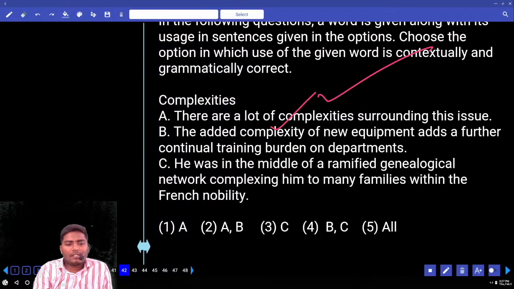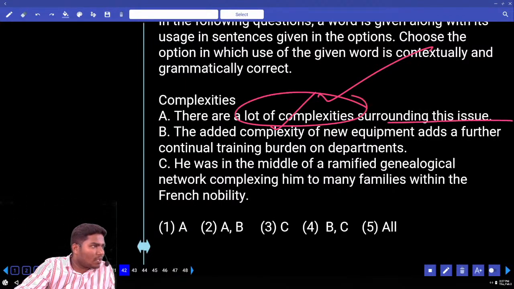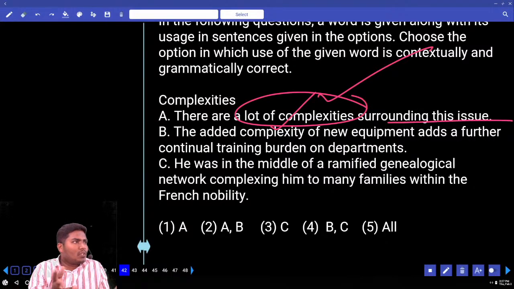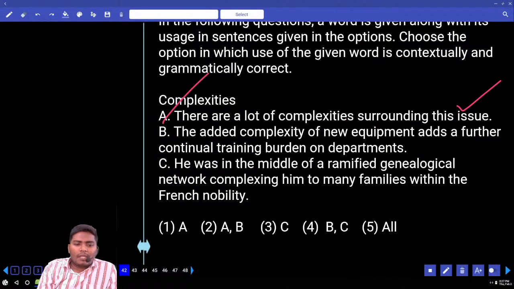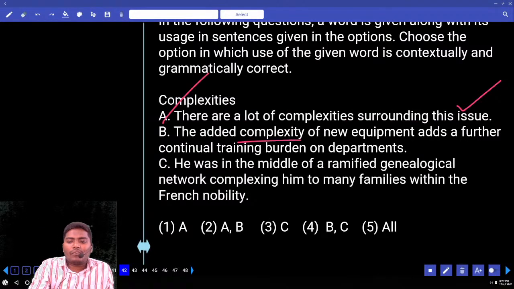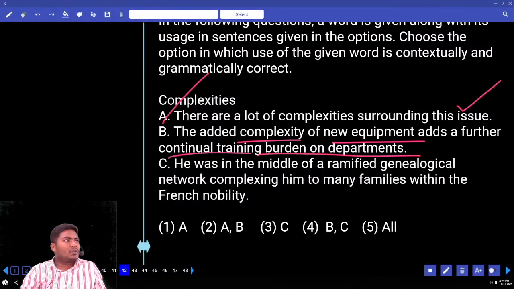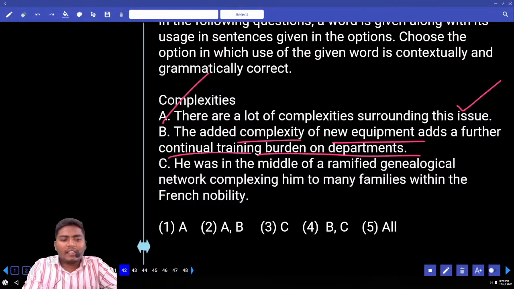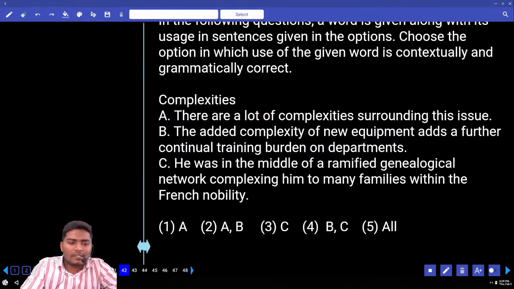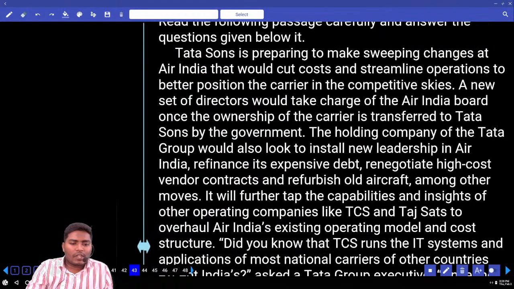What is your answer? Tell me your answer. There are a lot of complexities surrounding this issue. Can we use it or not? There are a lot of loopholes or different puzzle kind of things in some issue. A is absolutely fine. Look at B. The added complexity of new equipment adds a further continual training burden on departments. There is a new technology added, and because of new technology, they have to train the people again. So this is like a double burden. So again, there is a lot of complexity. So in two cases, we can use both A as well as B. You can use the second option. Move to 43.